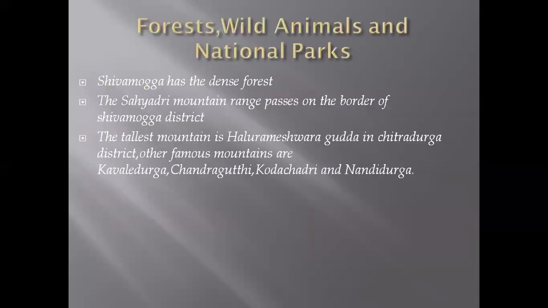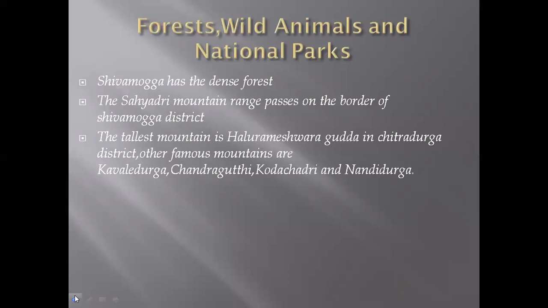Next, forest, wild animals and national parks. Now we have to see which are the famous forests, wild animals and national parks in the Bangalore division. Shivamogga has dense forest, which means very thick forest. We can see many plants and a variety of trees here. The Sahyadri mountain range passes on the border of Shivamogga district.